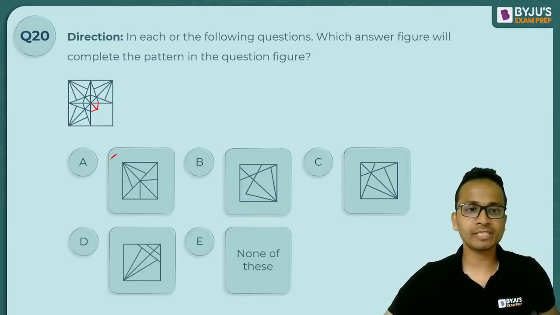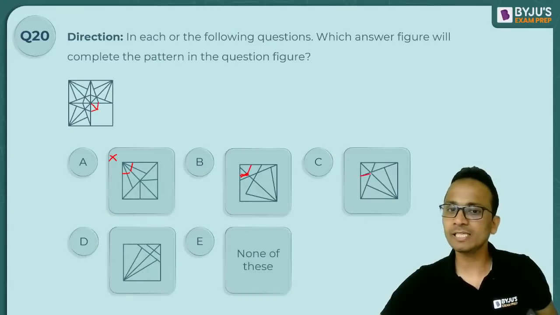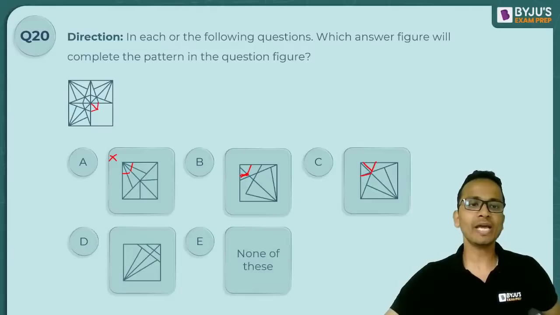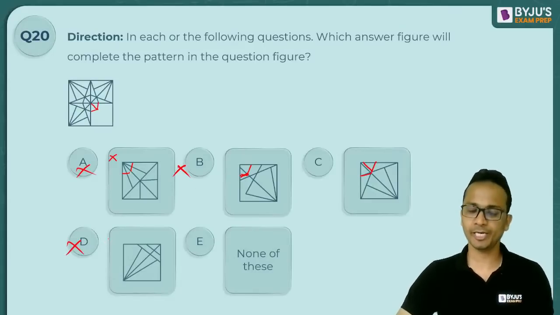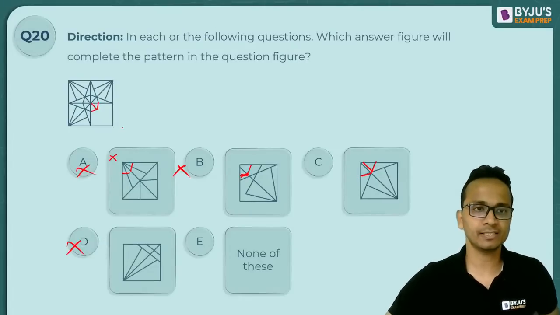So it is not present in option A. Option A, this part is not present. Option B, this part is not present. Option C, yes, this part is present. Option D, this part is not present. So A, B and D, these options are straight away eliminated. Now we just have to see if option C is the correct answer.